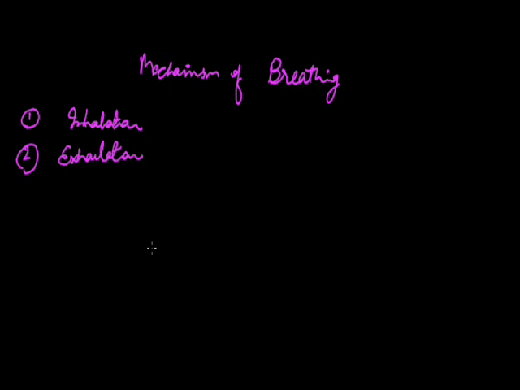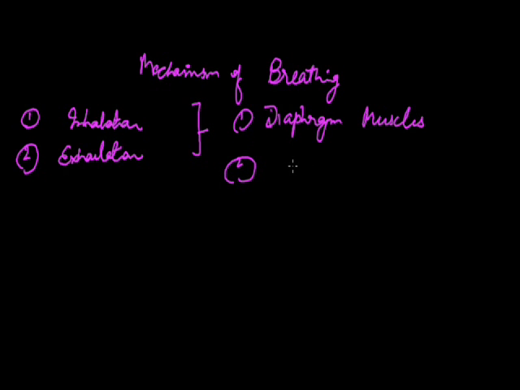In the inhalation and exhalation process, two types of muscles help in breathing. These are the diaphragm muscles and the intercostal muscles, which are present between the ribs. Now first we discuss inhalation.